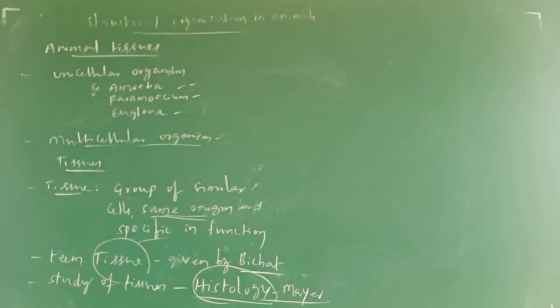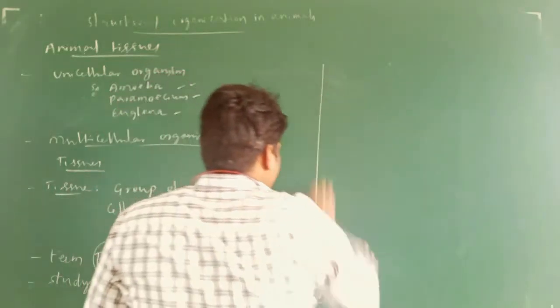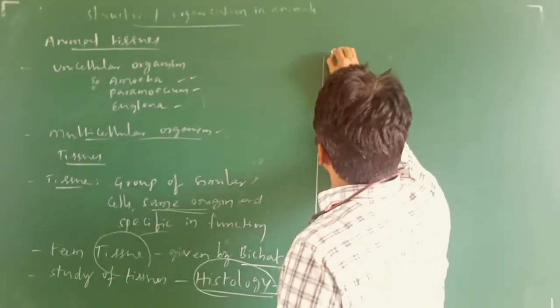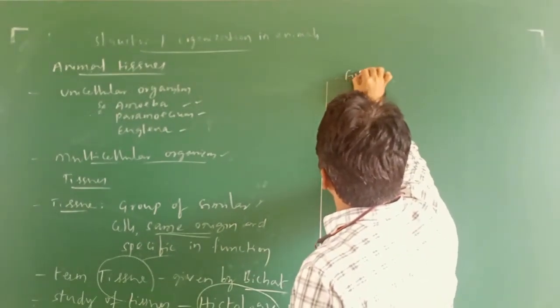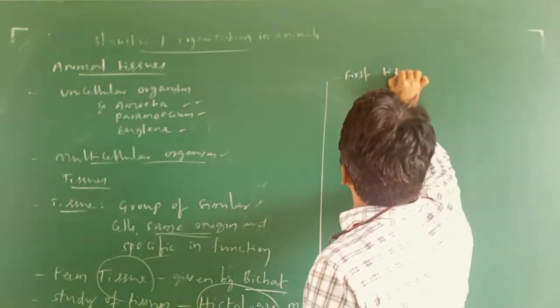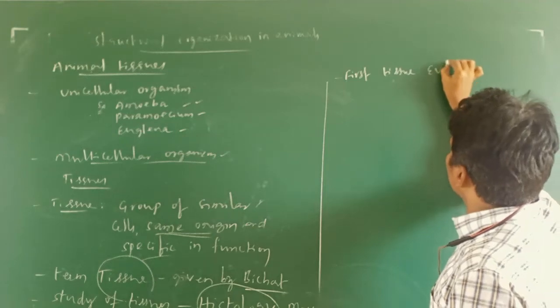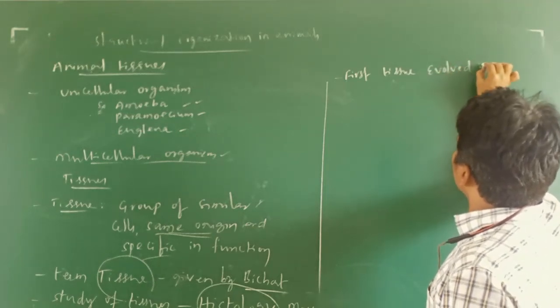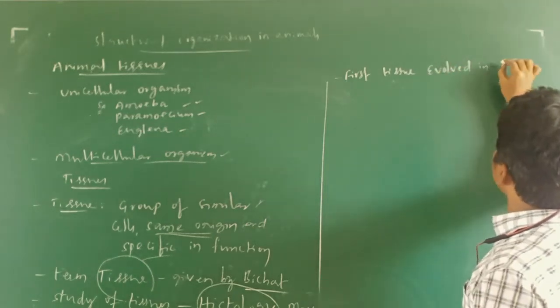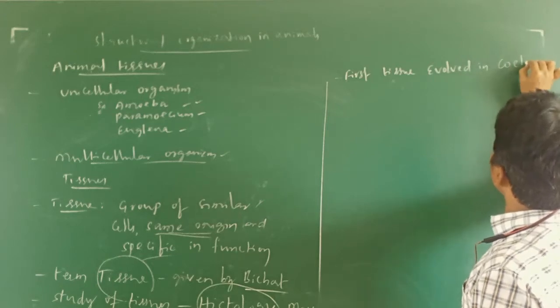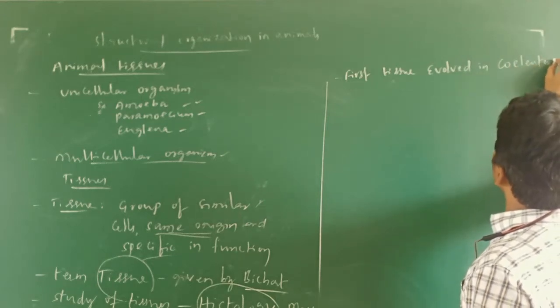And the first tissue evolved in coelenterates.